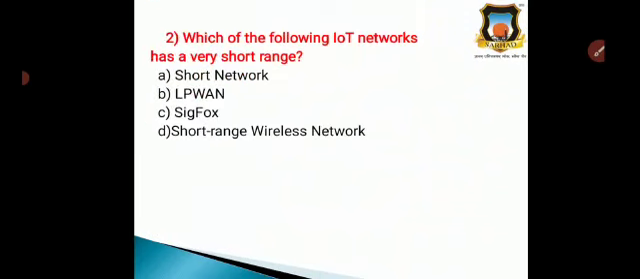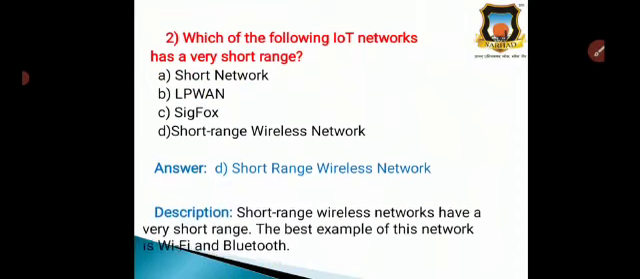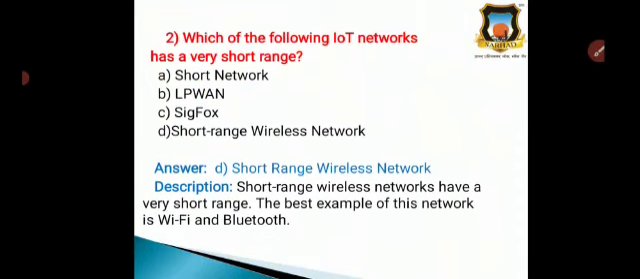Question number 2. Which of the following IoT networks has a very short range? Option A, short network, option B, LPWAN, option C, Sigfox, and option D, short range wireless network. So, the correct answer is option D, that is short range wireless network. Why? Because short range wireless networks have a very short range, and the best examples of this network are Wi-Fi and Bluetooth. That is why the correct option is option D.